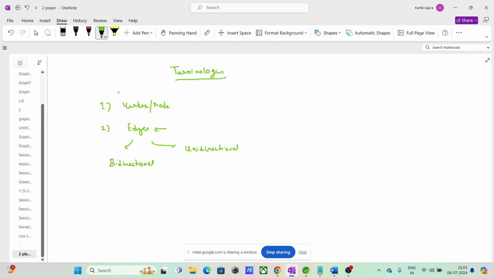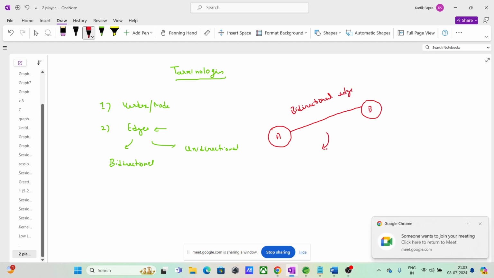Simple as that. So guys, let us suppose we have two nodes A and B, right? If we have an edge like this without any arrows, just a line, right? So if we have an edge like this, it is a bidirectional edge. इसको हम ऐसे भी represent कर सकते हैं.